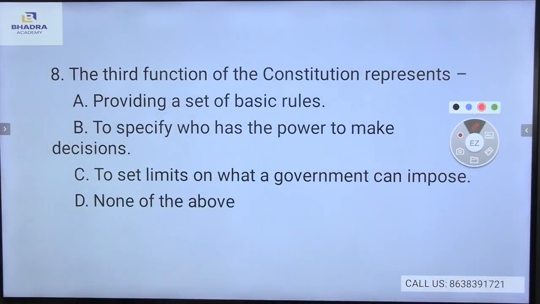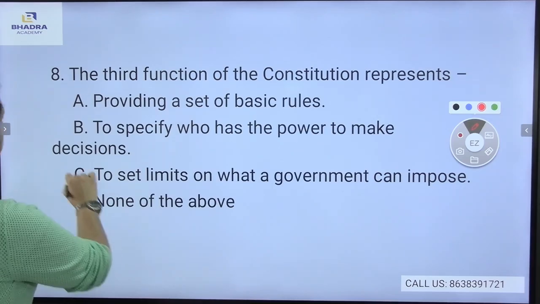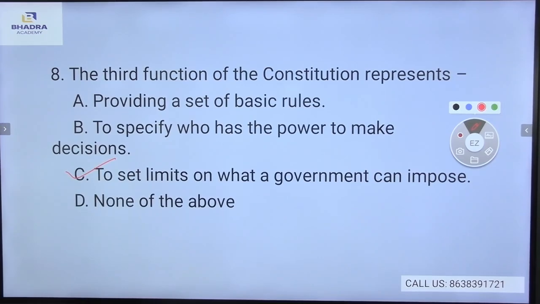Now, the third function of the Constitution. What is the third function of the Constitution? Providing a set of basic rules to specify who has the power to make decisions, to set limits on what a government can impose, or none of the above. Now, what will be the correct answer here? Yes, to set limits on what a government can impose. So, this is the third function of the Constitution.